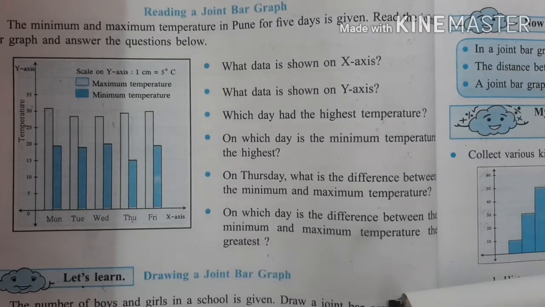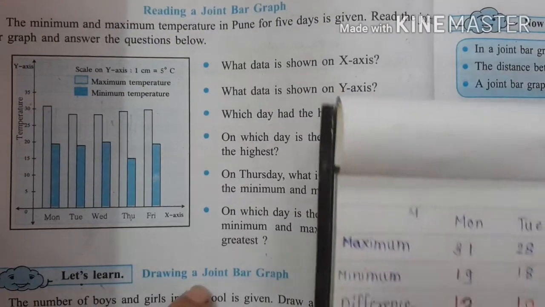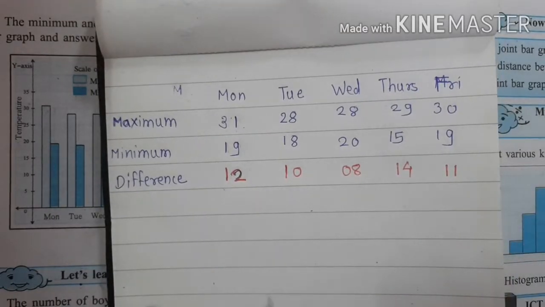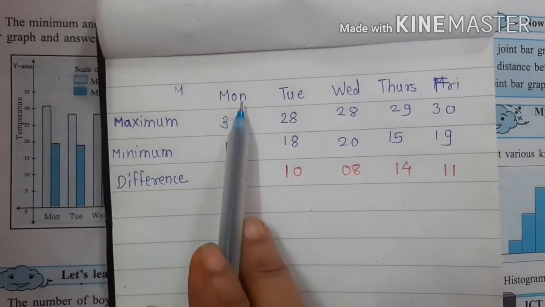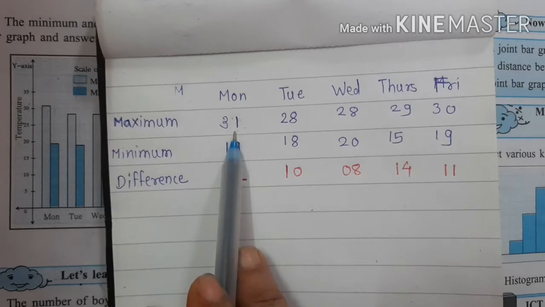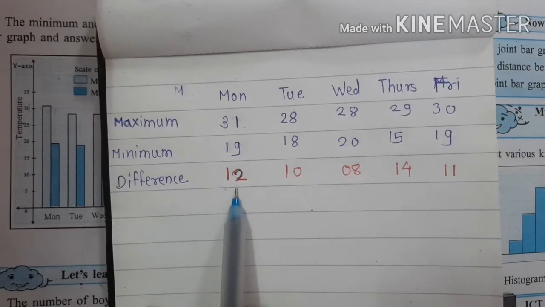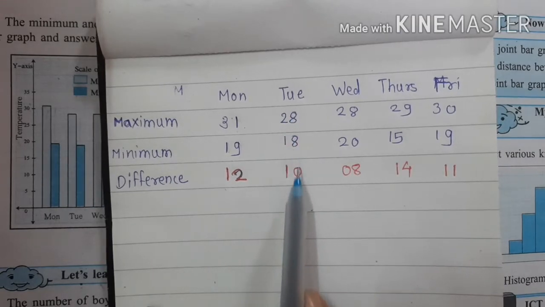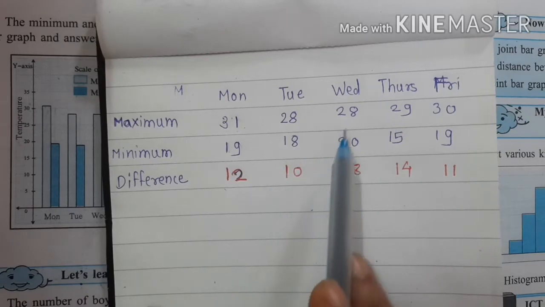We can calculate the difference like this. Write all the minimum and maximum temperatures. Monday, maximum temperature is 31 and minimum is 19, difference is 12. Tuesday, maximum temperature is 28, minimum is 18, difference is 10.